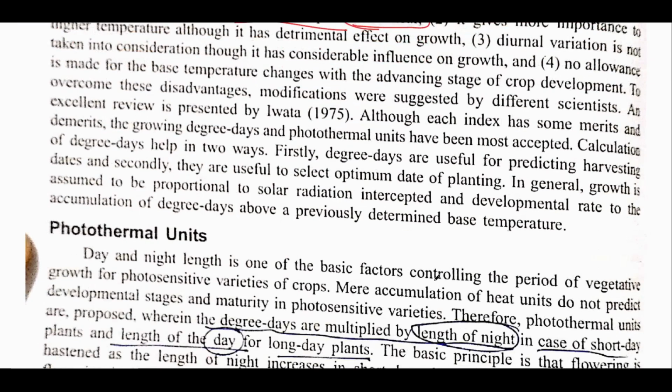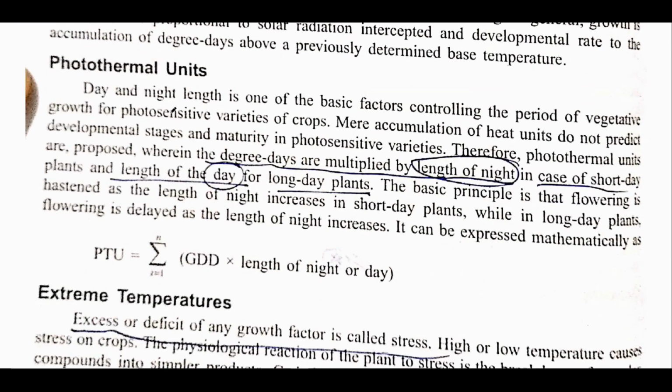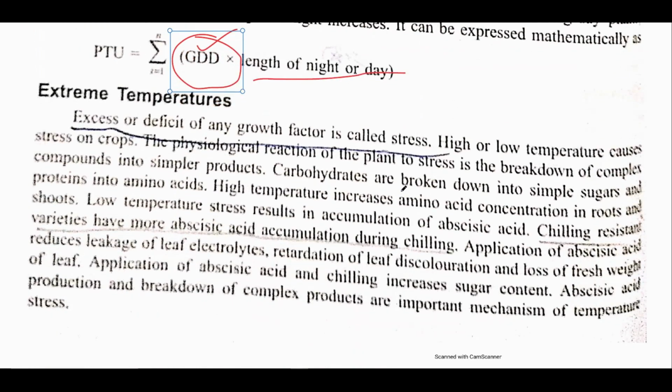After that, photothermal unit, PTU, it is related basically with the day length, of night and day. The PTU can be calculated by multiplying growing degree days with the length of day and night, depending upon the short day and the long day crops. For example, in case of short day crops, the degree days are multiplied with the length of night, while in case of long day crops it is multiplied with the length of day. This is very important.